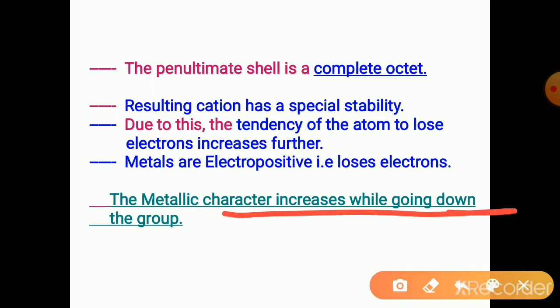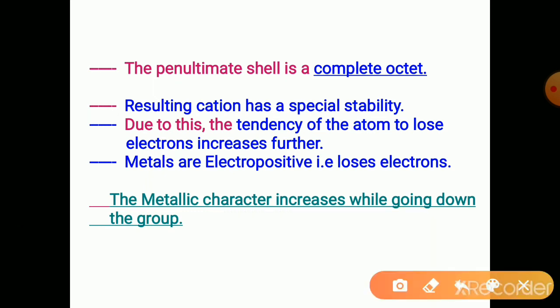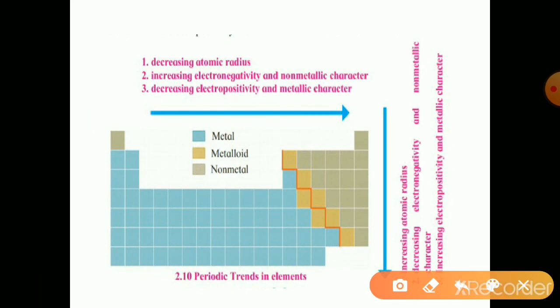Metallic character increases while moving down the group because a new shell adds, and the last electrons are loosely held to the nucleus. As they are loosely held, they can be lost easily to other elements. The tendency to lose electrons is nothing but the metallic character, and that increases while moving down the group. So, this is the summary of that.